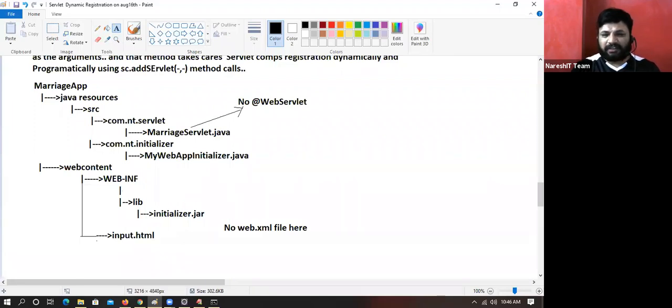Monday JSP ID is the same. If you are attending the old Servlet class, the same ID will be used for JSP. The old Servlet ID is the same for JSP. It's the advanced Java ID, and in advanced Java all topics will be covered. The 11 o'clock Servlet class is completed, each and every topic. With the same ID, JSP will start from Monday. If anyone wants to join only for JSP, contact Srikanth sir.